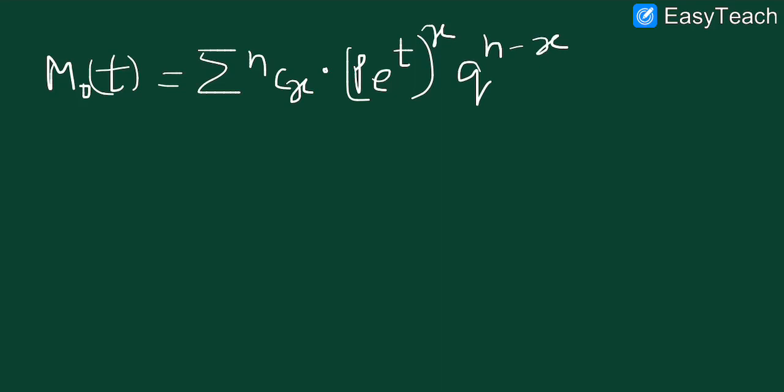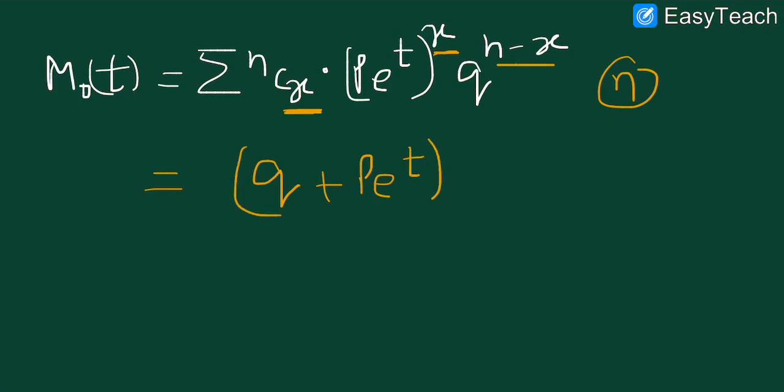And if we closely look at it, the number of terms will be n, and we are having x successes or x trials. So we can write it in the binomial form like (Q + P e^t)^n. I hope this is clear to you. Now P has been replaced by P e^t, because here we have a constant number of terms, n constant, and x trials.